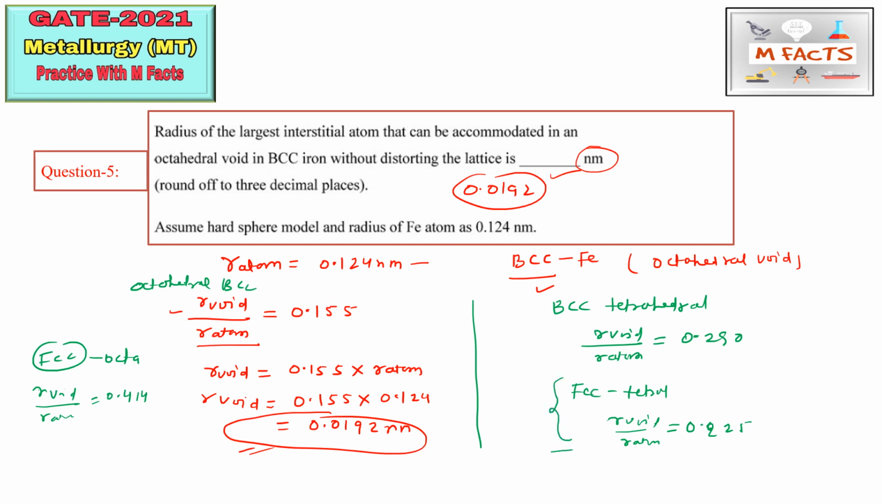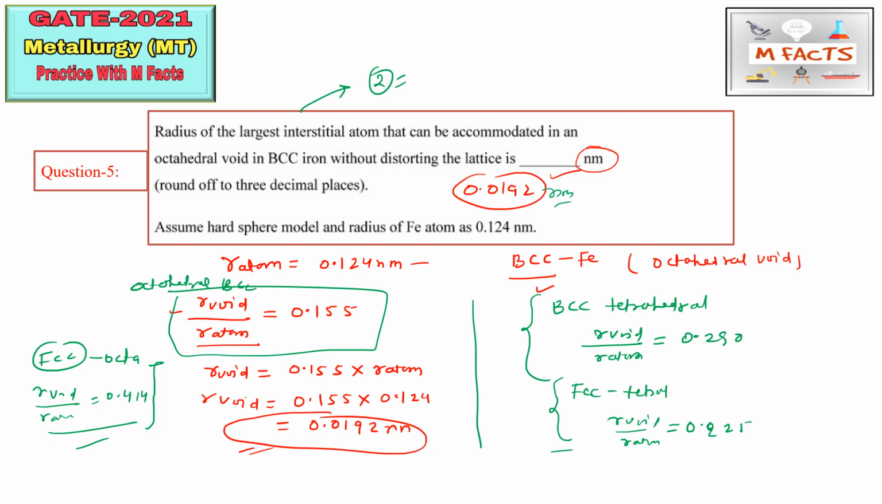This question is very important, you may get it for 2 marks, and every year you will find this question in previous year papers. So please practice these questions and try to remember these formulas. These relations are very important. So the answer is 0.0192 nanometers.